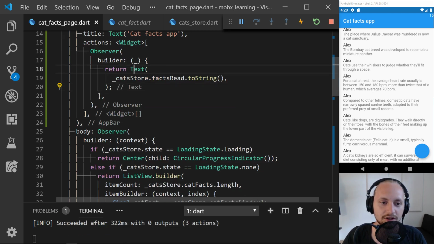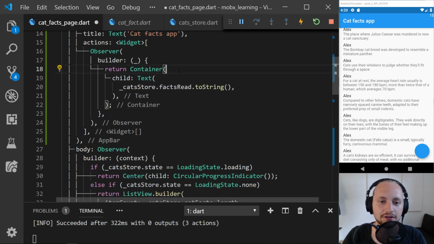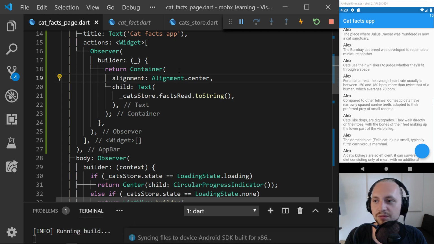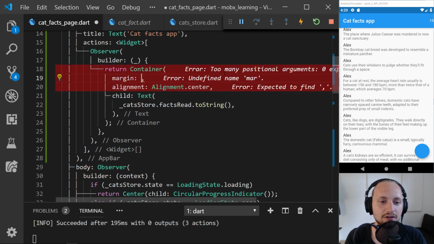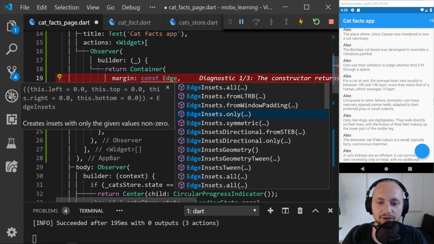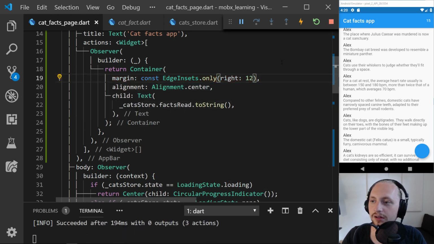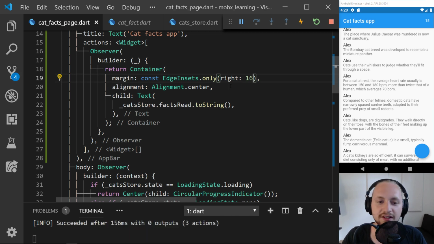Let's have a container and this alignment is going to be center. And then let's just add some margin to the right. 12 maybe. Or 24. 16? Yeah, 16 looks better.